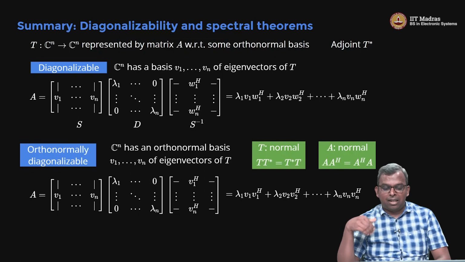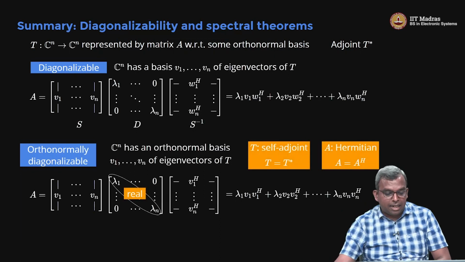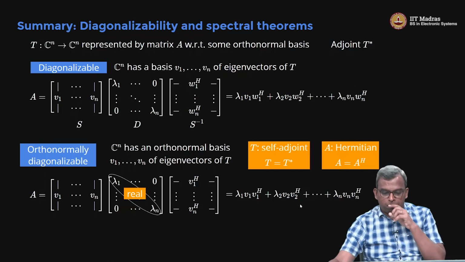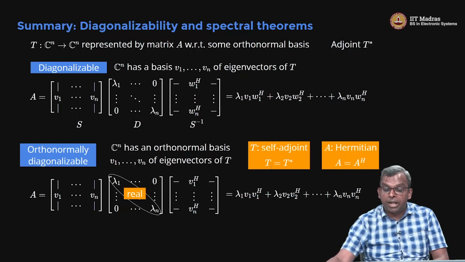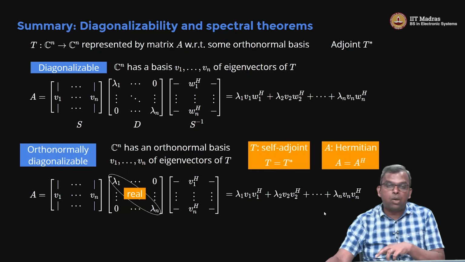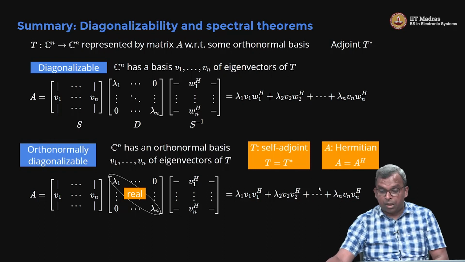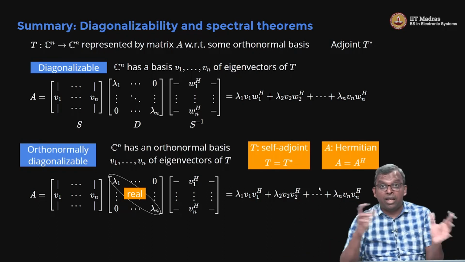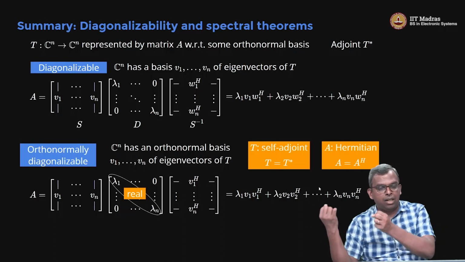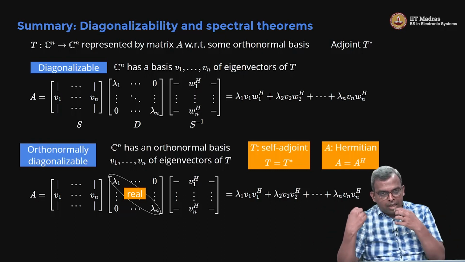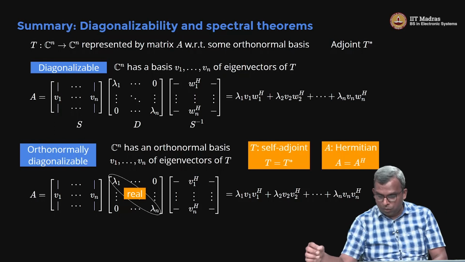Okay. So next thing, we specialized it a little bit. We said if the lambdas are real, okay, I'm still in Cn, I'm still in the complex world, but if in addition the lambdas are real, then you can say more. If the lambdas are real, then the operator becomes self-adjoint. A becomes equal to A Hermitian. Okay. So if it's complex, you can't say this, but if lambdas are real, then you end up with A equals A Hermitian. All these are if and only if. The other way also is true. If A equals A Hermitian, it has real eigenvalues and has an orthonormal basis of eigenvectors. All of these are true.